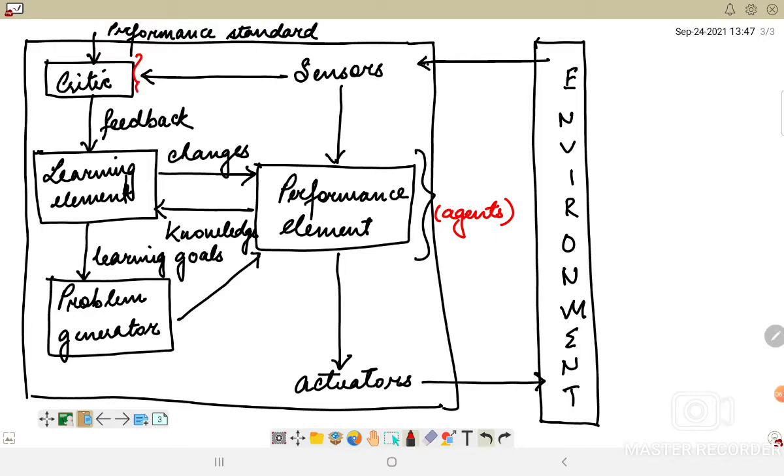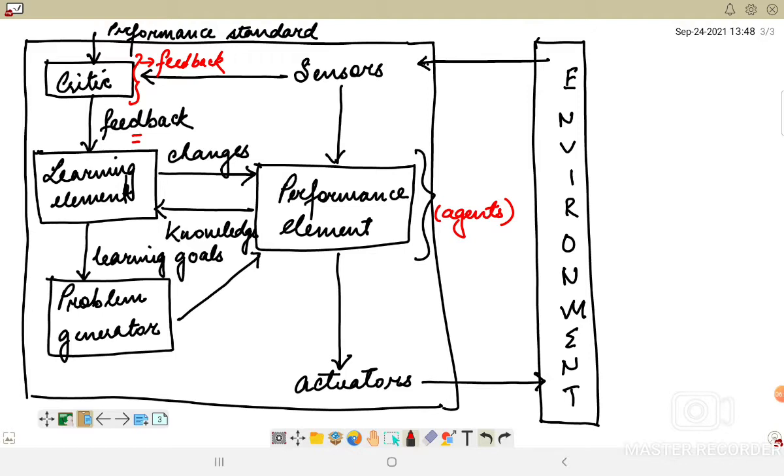This primarily involves the feedback process, as already mentioned here. The critic gives feedback, and based on this feedback, the learning element decides how necessary changes should be made to the performance element. Now coming to the performance element, what is it?